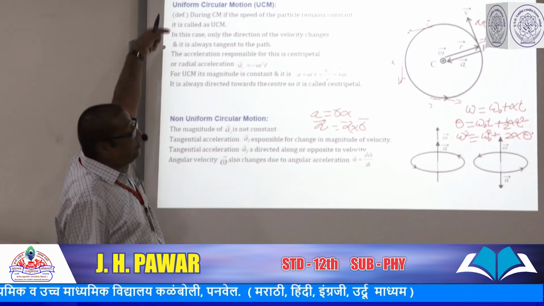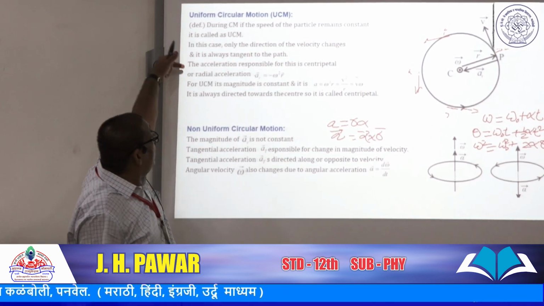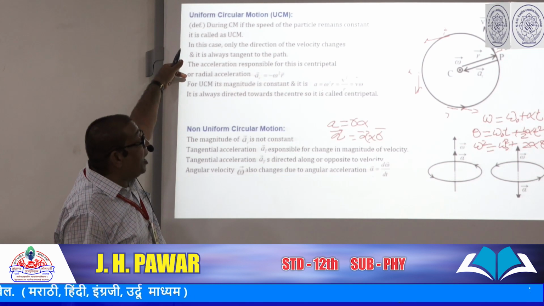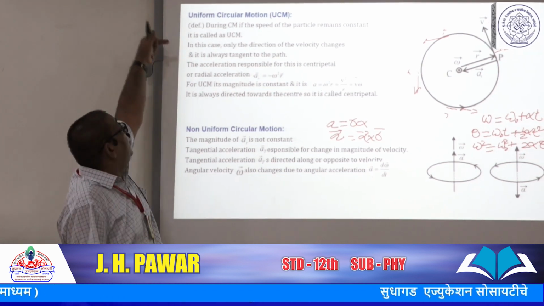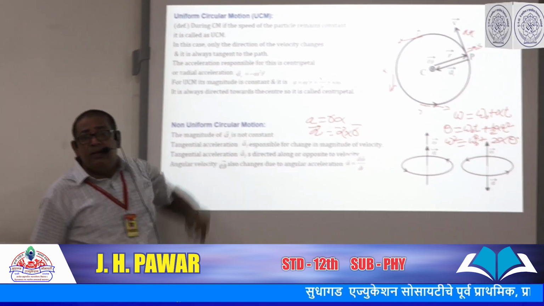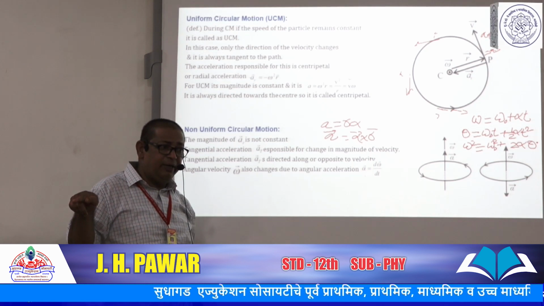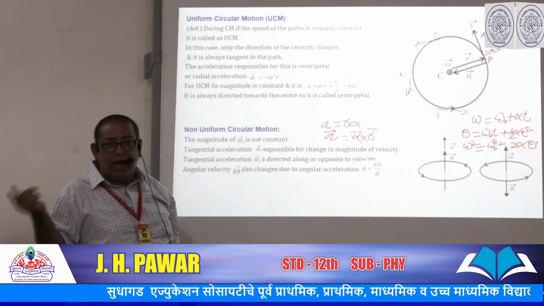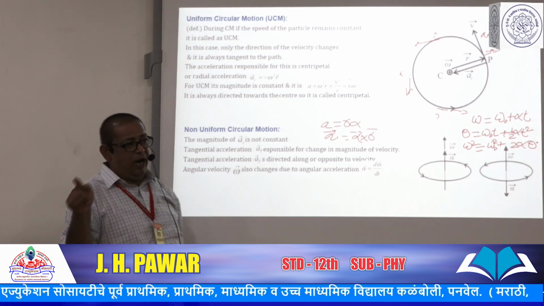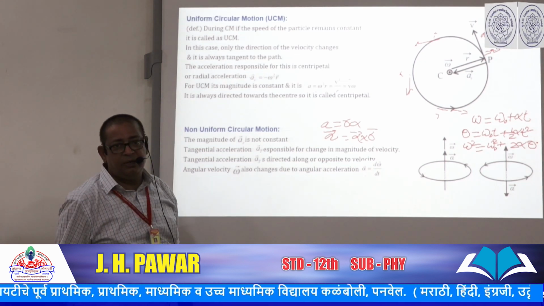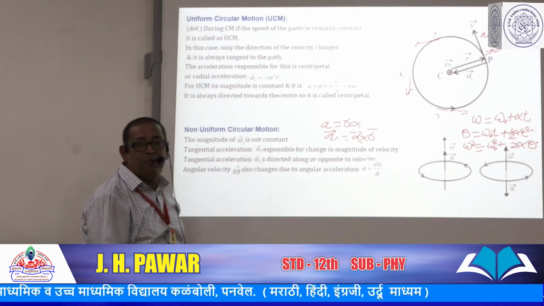So the tangential acceleration a t is 0, and the angular acceleration is also 0. In UCM there is a centripetal acceleration of constant magnitude, but no tangential acceleration and no angular acceleration. But in non-UCM, all three accelerations are present.